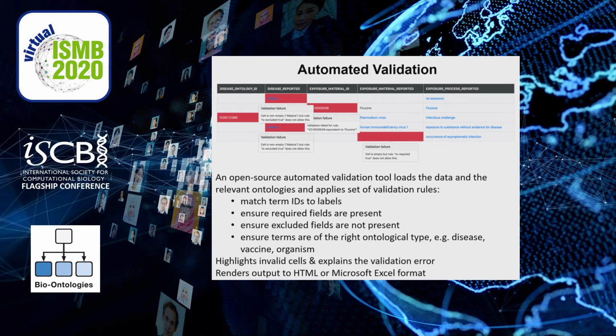For example, if there's an exposure process, there shouldn't be a disease. But if there is a disease process, there should be a disease. It also checks that the right type of ontology is used. For example, Flu Zone is a completely correct exposure material as an influenza vaccine, but it's not a process type, so it shouldn't be used as an exposure process. This validation tool highlights the cells that are invalid and gives tooltips to explain what the validation errors are, and it renders the output to HTML or Microsoft Excel format, so it's easy to use, and ImmPort's been able to use this to improve their data set.